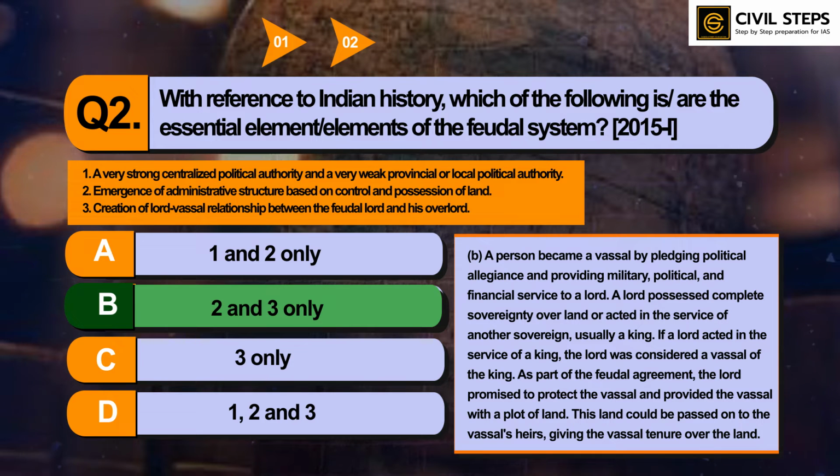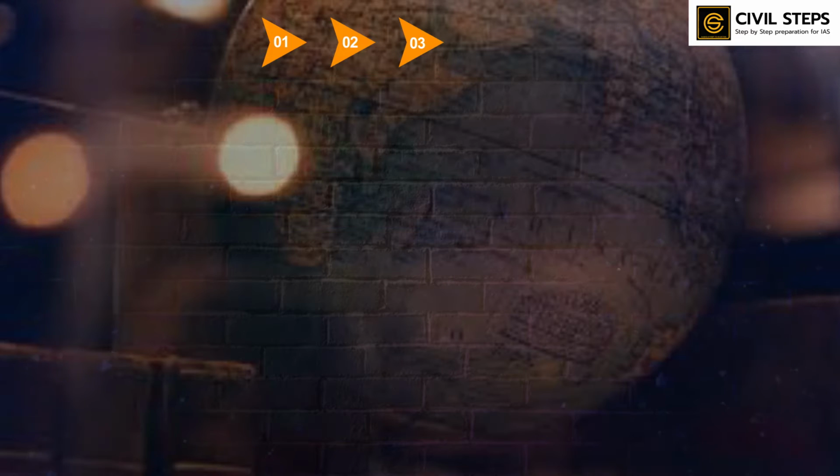So this was the question that was about the feudal system. You should know what is the feudal system, what is the difference between Jagirdari and Zamindari system. You should also know what you mean by Jagirdari system, what you mean by Zamindari system. These are very important topics from the UPSC prelims exam point of view. So you should cover this topic from standard sources. Now let us discuss question number 3.